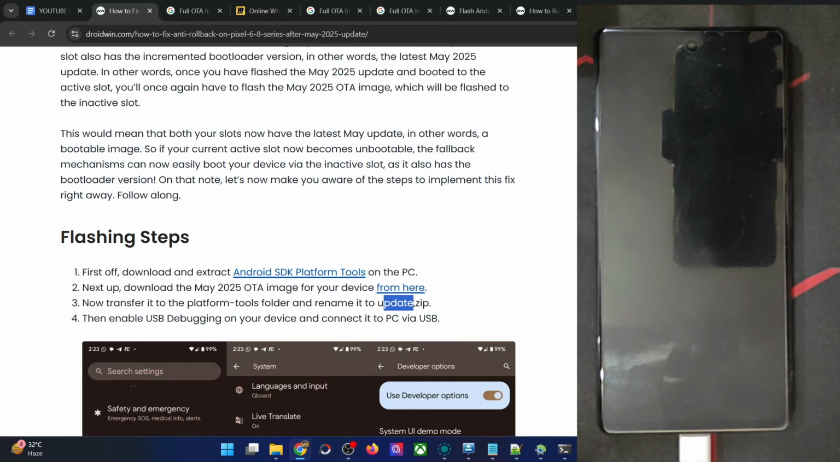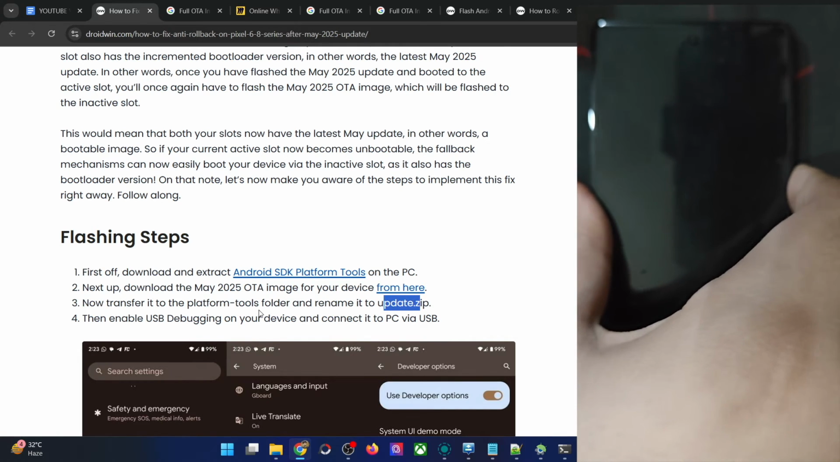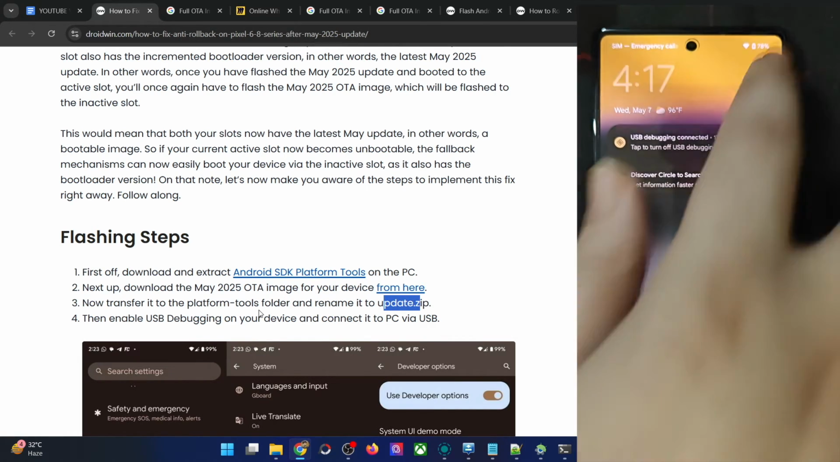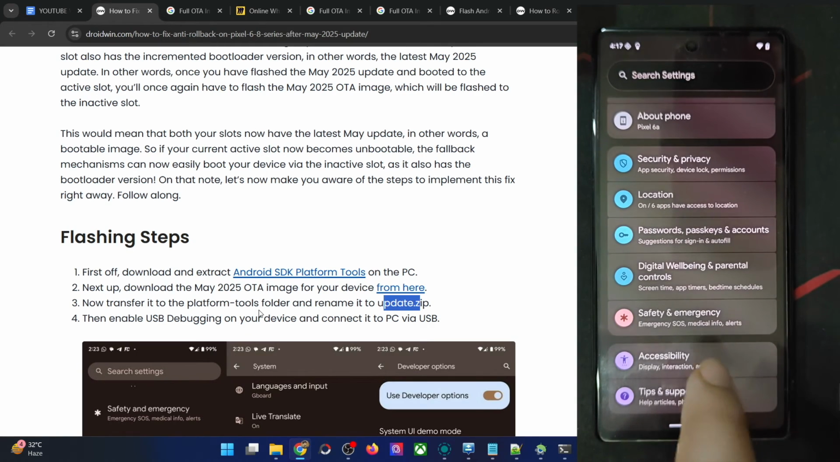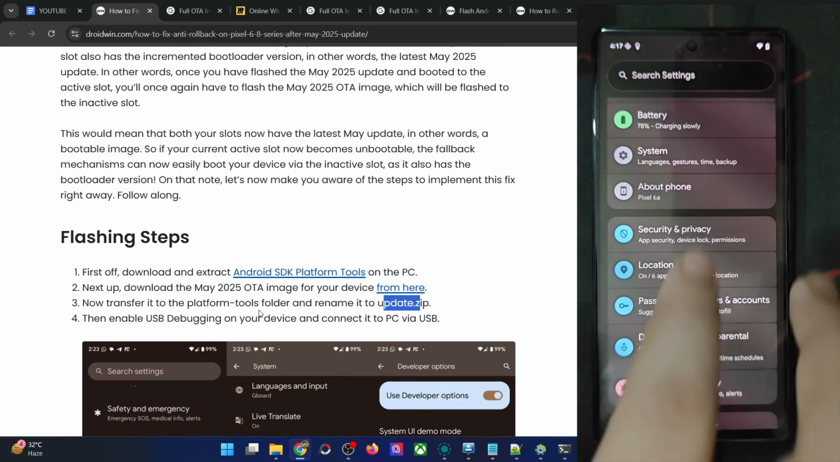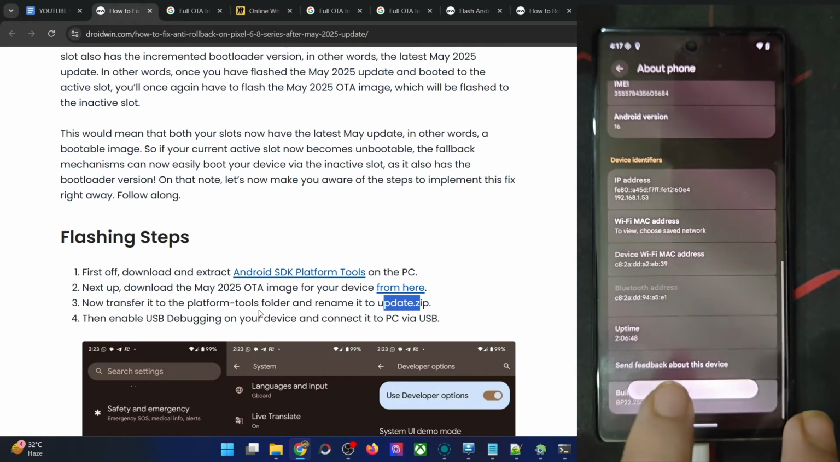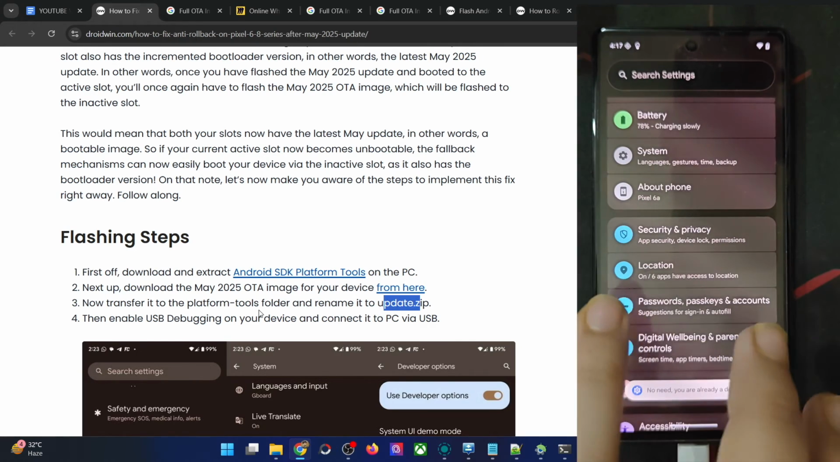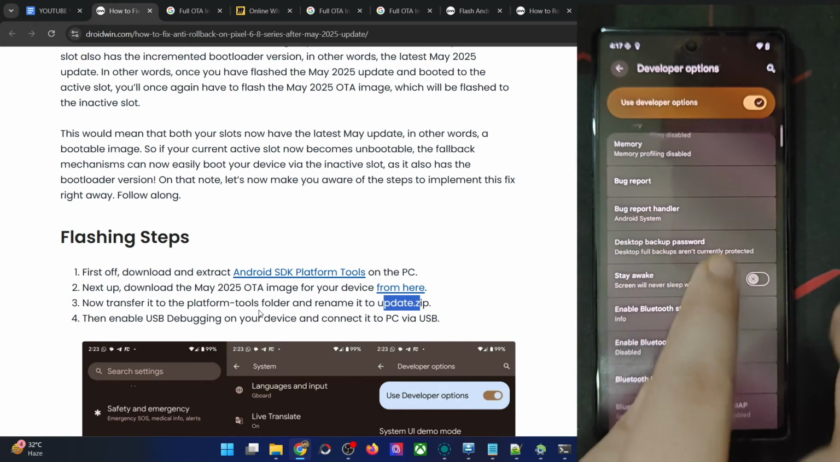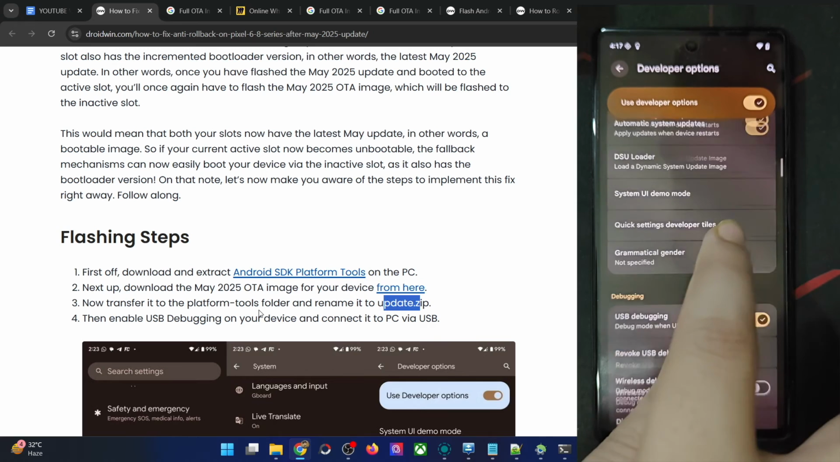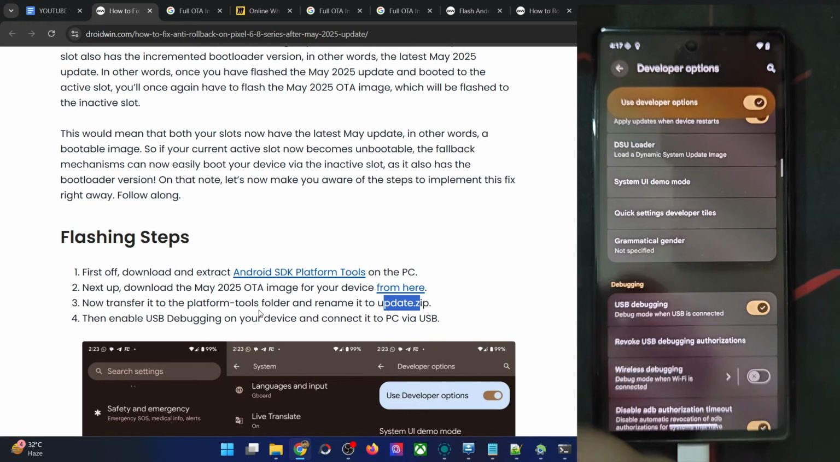Once you've done that, you'll have to enable USB debugging on your phone as well. For enabling this, simply go to the settings menu on your phone. From here, go to about phone and then tap on build number 7 times. This will enable developer options. So go back, go to system, developer options, and from here enable the toggle next to USB debugging. From here you will get a prompt, tap on OK.